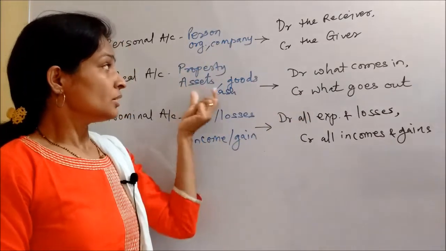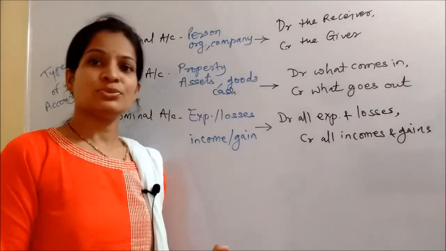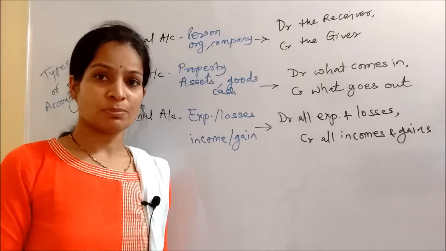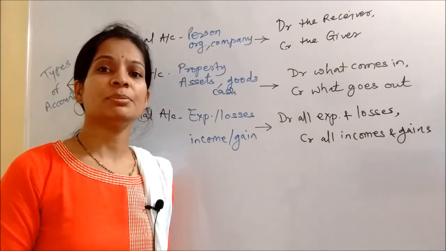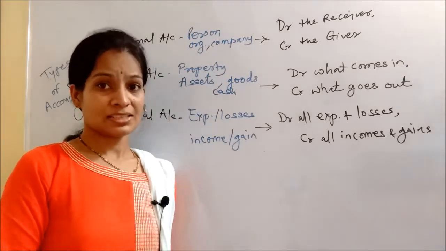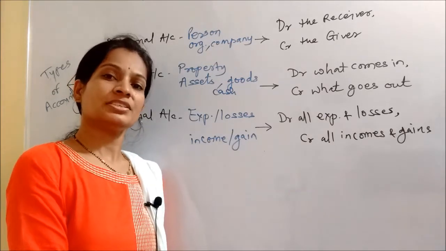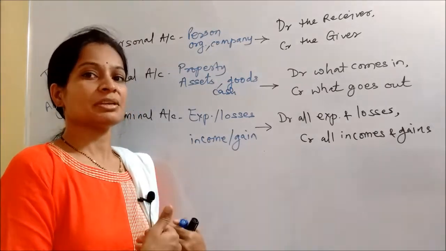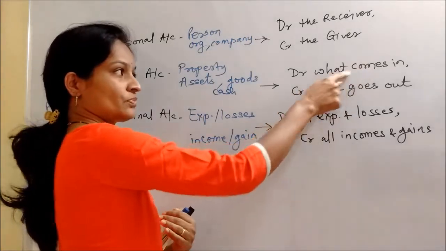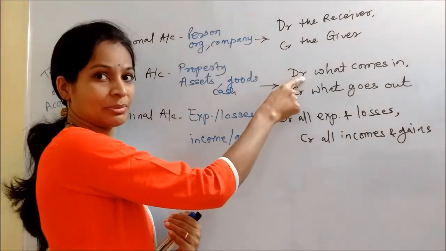Now this account is basically used for recording assets or property. Now if you have any property or any asset, like suppose you are purchasing a machinery. When you purchase the machinery, it is coming in the business. So then machinery account will be debited.